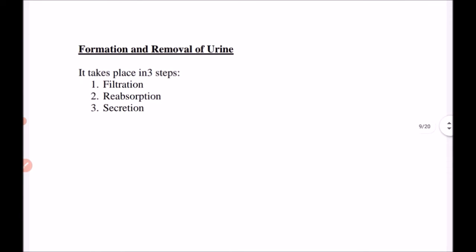Now, how is this urine formed and how is it removed from the body? This is very important. Formation and removal of urine takes place in three steps. First is filtration, second is reabsorption, and last is secretion.